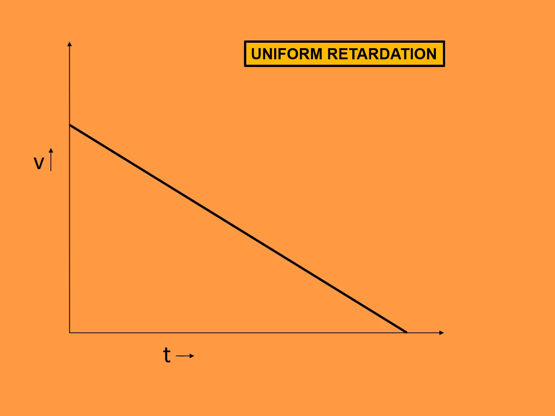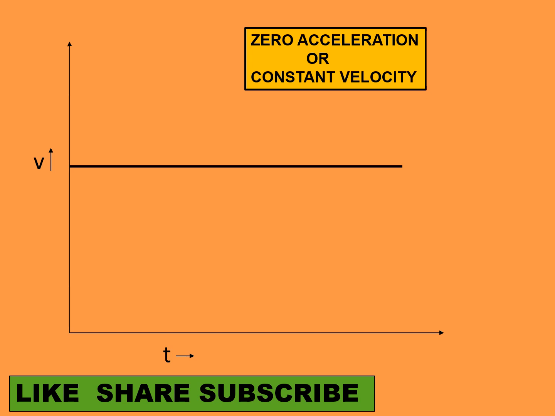Uniform retardation is represented by a straight line having downward slope. With time, the speed of the object decreases. A straight line parallel to the x-axis represents constant velocity throughout the journey. It means the body is in uniform motion.